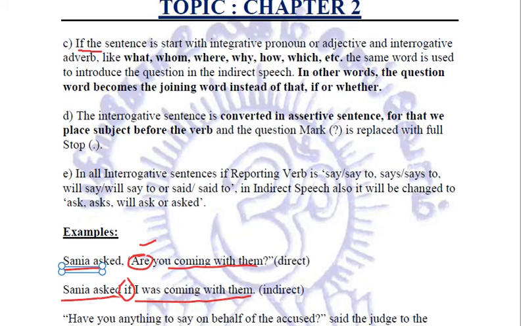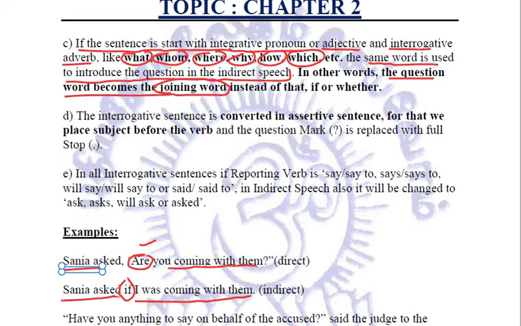Now, if a sentence starts with an interrogative pronoun or an adjective or an interrogative adverb like what, whom, where, why, how, which. Now it is not starting with is, am, are, do, does, etc. It is starting with all these words. Then the same word is used to introduce the question in the indirect speech. Indirectly, we can say that now the question word becomes the joining word instead of that, if or whether. Now we don't use this that, if or whether.